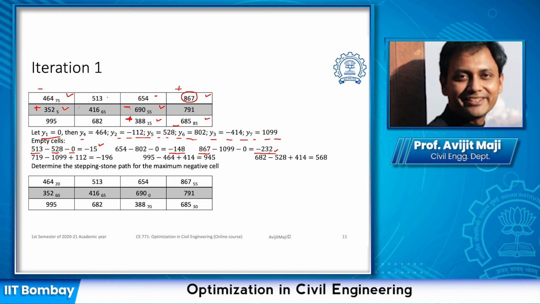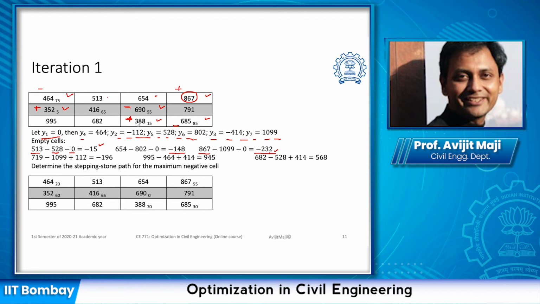Now once we add, again this row is going to be imbalanced. So we need to subtract from somewhere. We have to find out the extreme non-empty cell, and this is the extreme non-empty cell. Likewise for this column, this is the extreme non-empty. If we had chosen this one, we couldn't have completed the path. So the stepping stone method is always going to the extreme non-empty cell. In this case we went to the extreme, in this case we went to the extreme, this case also we went to the extreme because after that this is an empty cell. In this case if we go, this is the extreme because after this is an empty cell, and this is not the extreme one in this particular row. So this is how we created the stepping stone path.